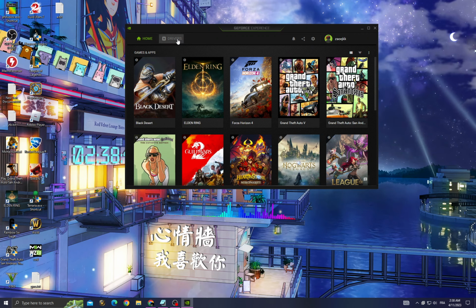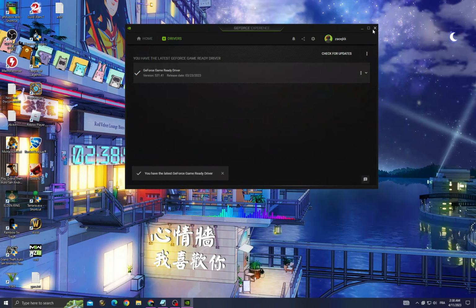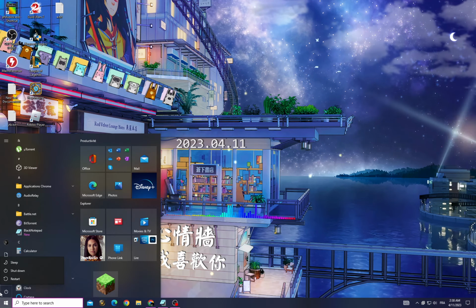And after that, drivers, and now check for updates. Install the latest update for your graphics card and then restart your computer, and that's it.